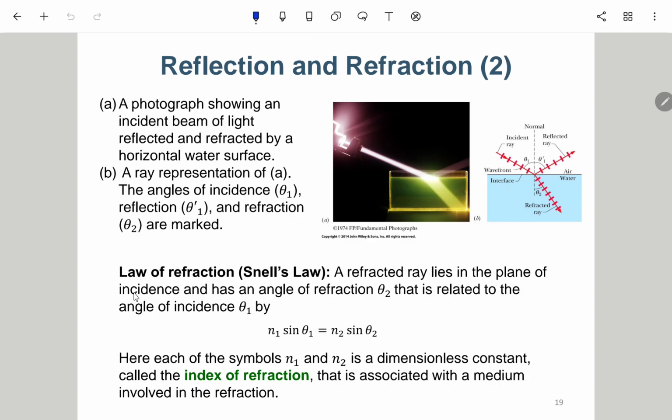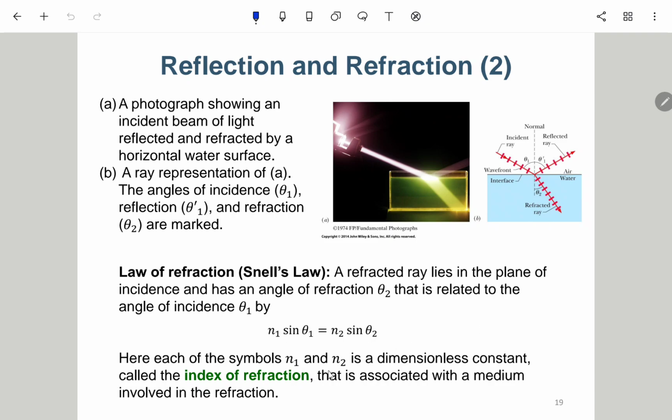Okay, and then here is the law of refraction. Okay，就是折射的定律，叫做 Snell's law. Okay, a refracted ray lies in the plane of incidence and has an angle of refraction theta 2 that is related to the angle of incidence theta 1 by this one. Okay, I suppose in high school, you should have learned this.